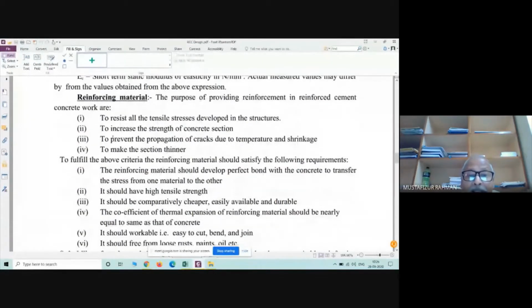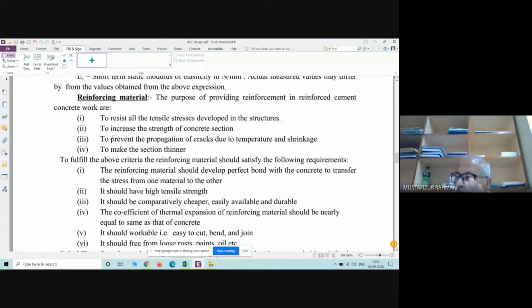So these things are very simple. I gave you the explanation. To fulfill the above critical points, reinforcing materials should satisfy the following requirements. These above 4 points we need from the structural resisting point of view. Now if we require those things, then whatever steel we are going to utilize as a reinforcing material should have some own characteristics, some own properties.